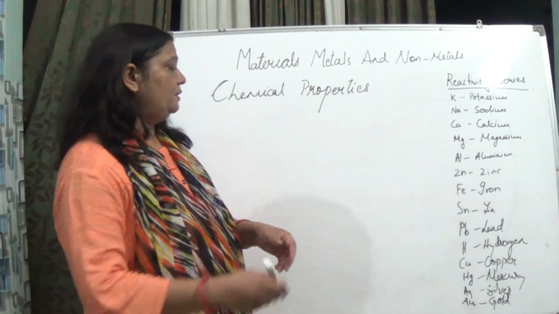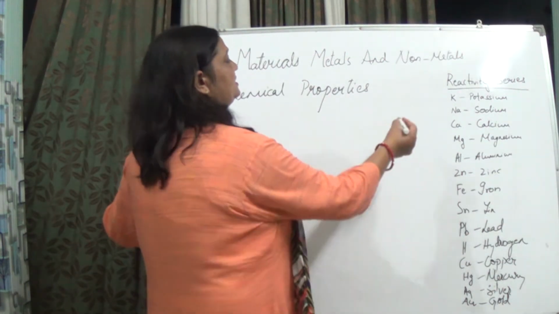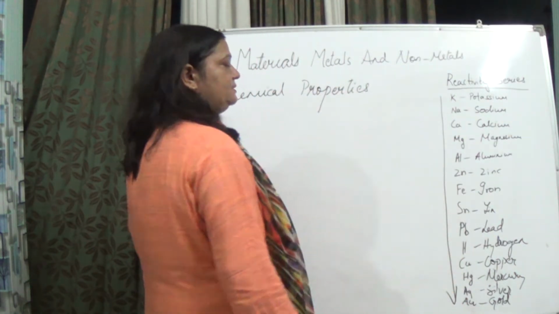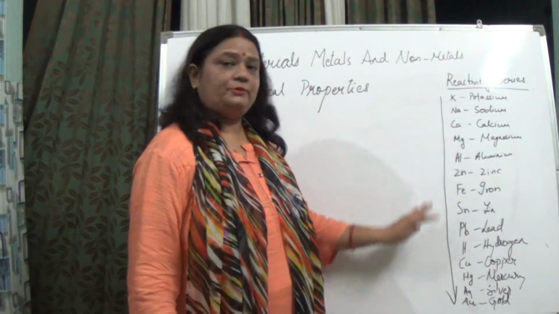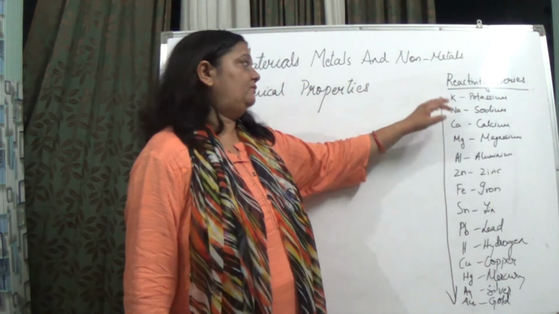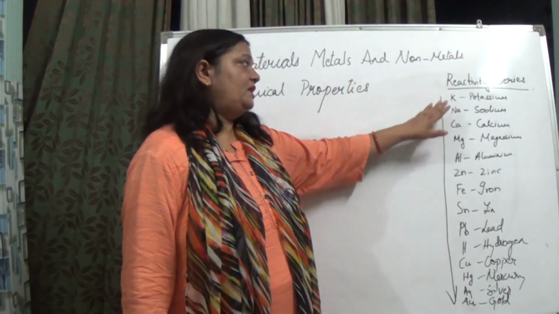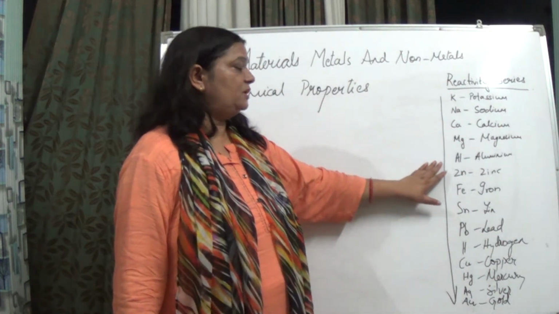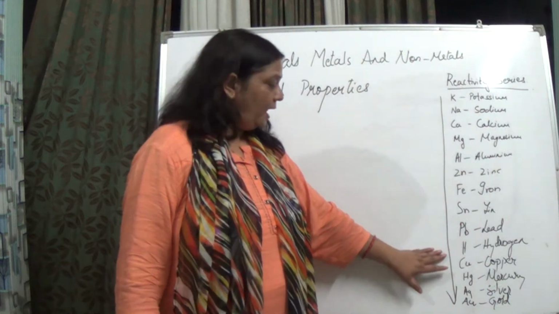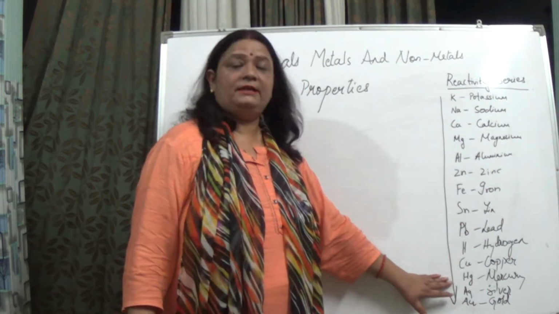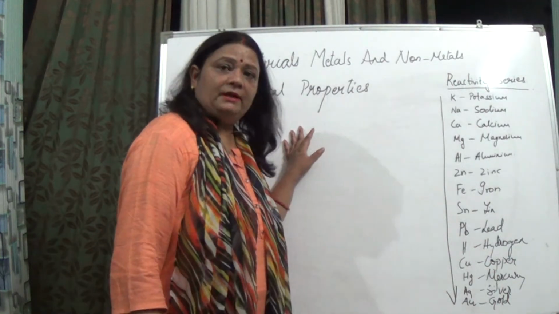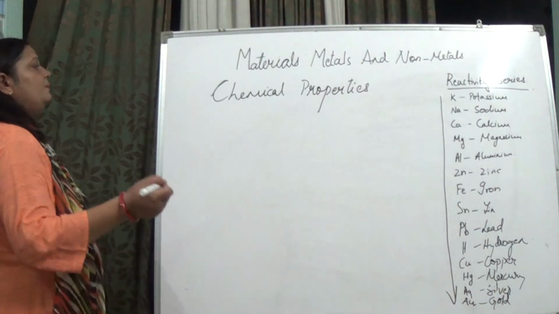The reactivity goes on decreasing as we go from up to down. Potassium is more reactive, then sodium, then calcium, then magnesium, then aluminum, zinc, iron, tin, lead, hydrogen, copper, mercury, silver, and then gold.